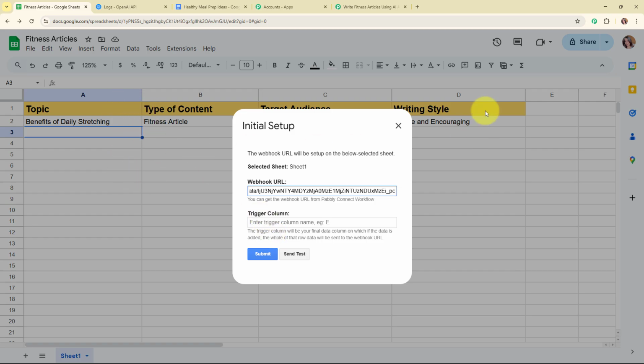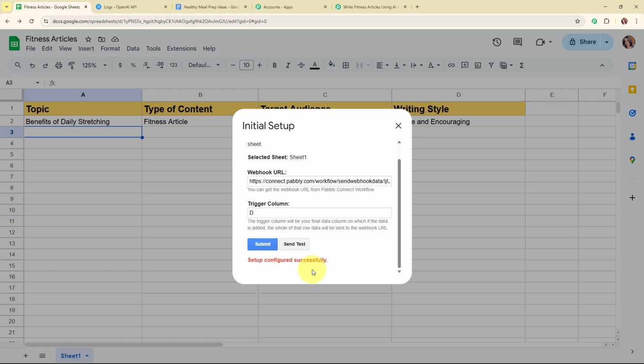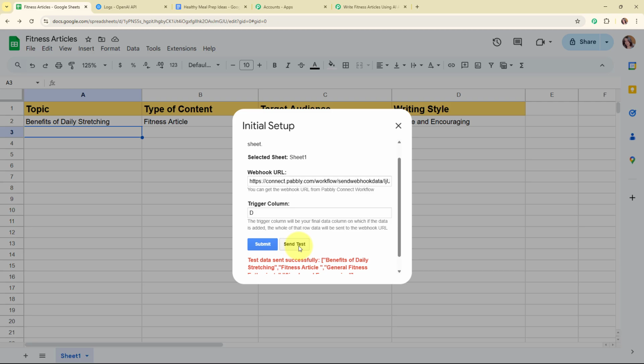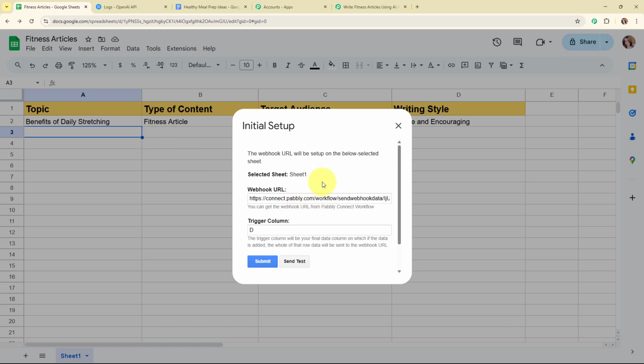So you can see my last data column is column D in my Google Sheet. So I'm going to enter my trigger column as column D, and then I'm going to click on Submit. And you can see it says setup configured successfully. That means we have successfully set up a webhook inside our Google Sheets, and we have successfully connected our Google Sheets with Pabbly Connect. Alright, so now after building this connection, I'm going to test it by clicking on the Send Test button given over here. And you can see it says test data sent successfully. That means we have successfully sent the first row of data of our Google Sheets to our webhook URL, or you can say to our Pabbly workflow.